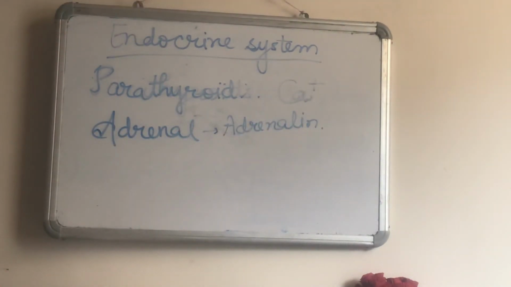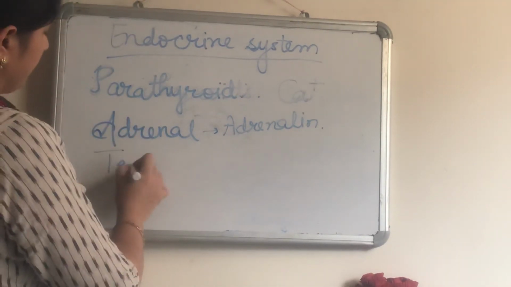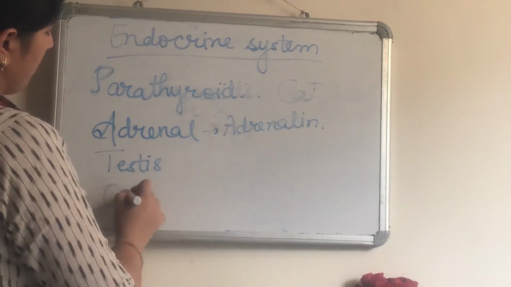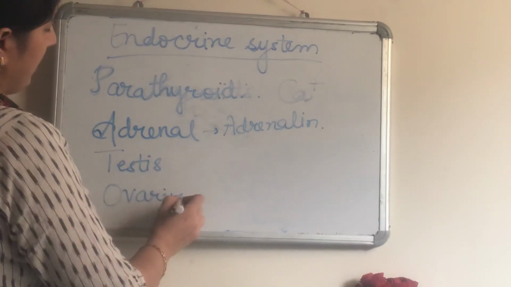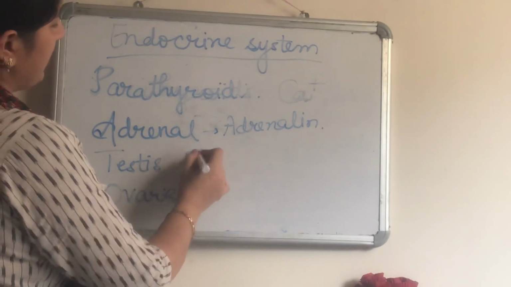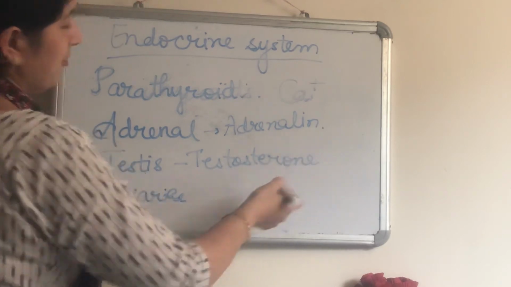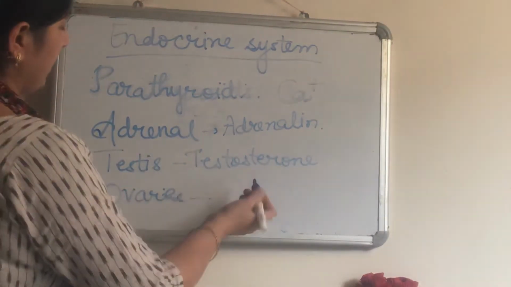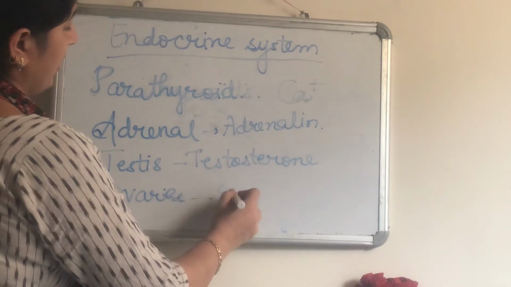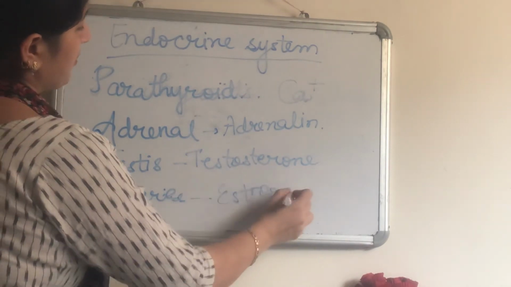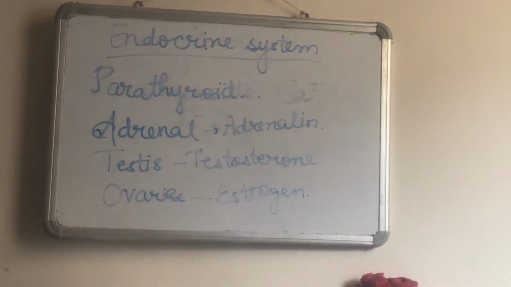Next to adrenaline, we have testes and ovaries. They also function as glands. Testes will release the hormone testosterone, which is responsible for secondary sexual characters in males, and ovaries will release the hormone estrogen, which is responsible for female secondary sexual characteristics.